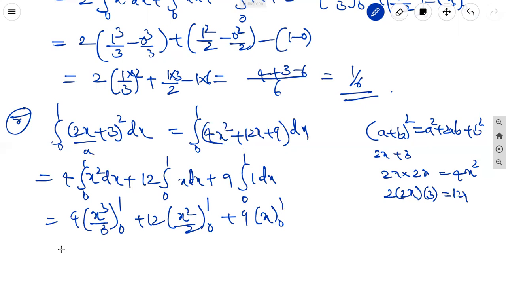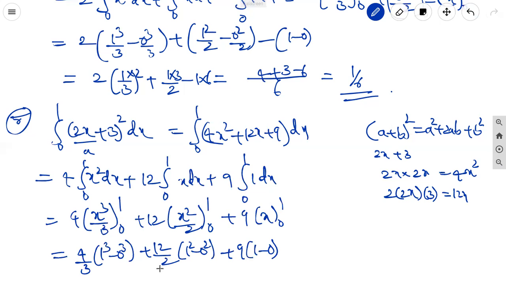from 0 to 1. It is equal to 4 by 3 into 1 cube minus 0 cube, plus 12 by 2 into 1 square minus 0 square, plus 9 into 1 minus 0. 2 1s are 2, 6s are 6. Taking LCM, 3 is the LCM. 4 plus 6, 3 6s are 18, 9 3s are 27.